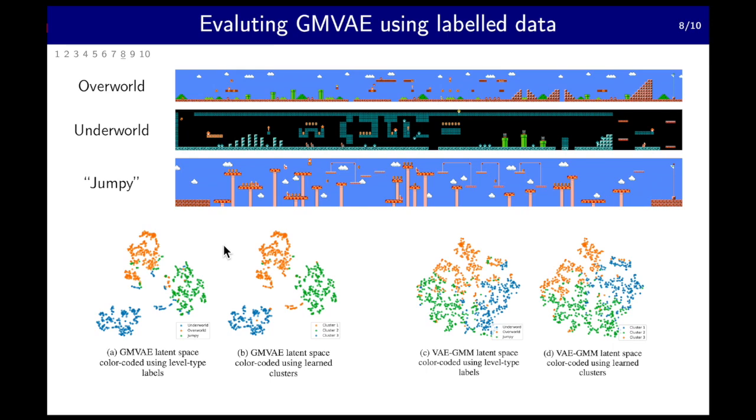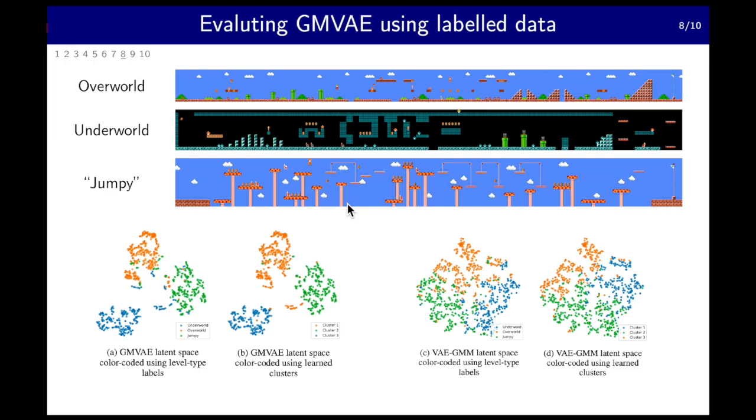So now let's talk about ways for us to evaluate GMVAE. So the first way is to use a labeled dataset. In Super Mario Bros., the most obvious inherent structure is the level type. There's 3 level types: overworld, underworld, and jumpy levels. They all look different in terms of color scheme here, but they were all encoded using the same tiles. So their real differences are overworld levels have ground tiles at the bottom, despite occasional breaks for jumping. Underworld levels have ground tiles at the bottom and breakable brick tiles at the top. Jumpy levels have platforms floating in midair.